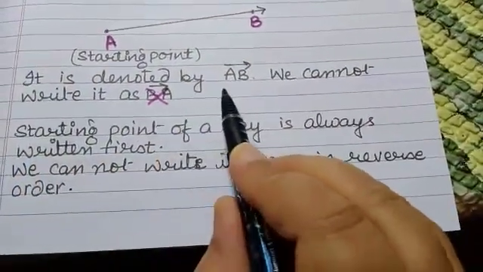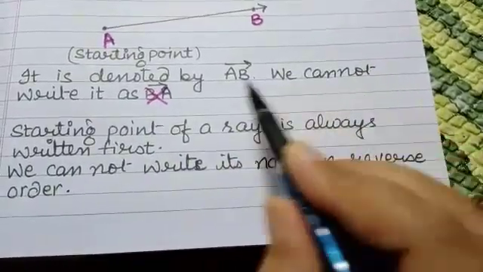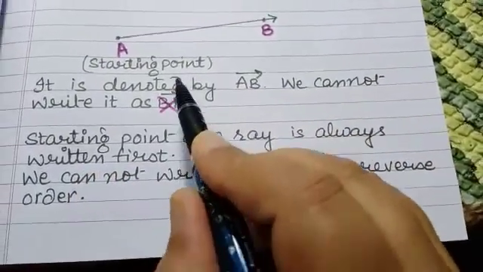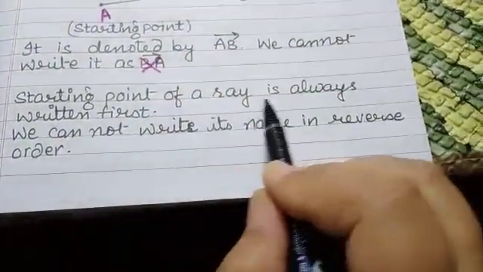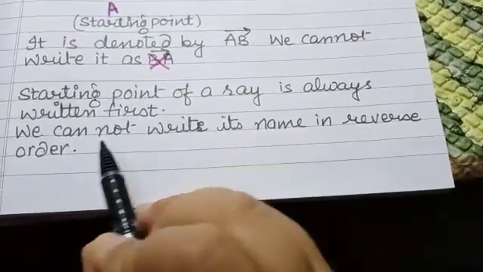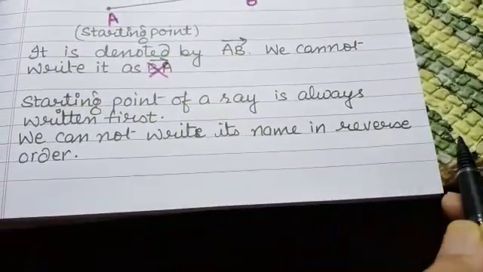It is denoted by ray AB. We cannot write it as BA because the starting point of a ray is always written first. We cannot write its name in reverse order.